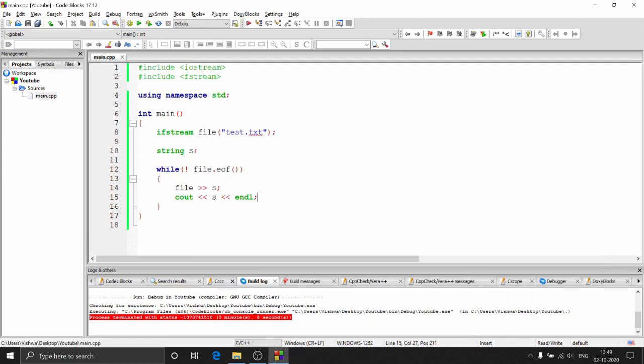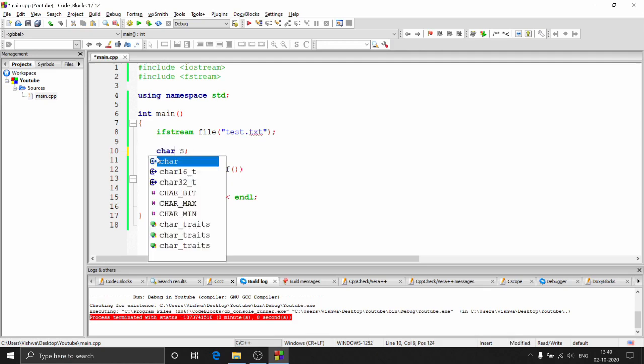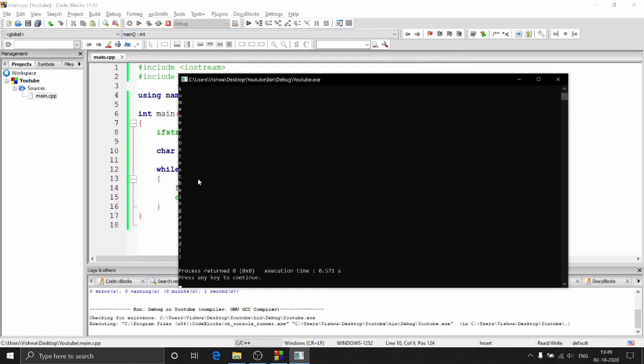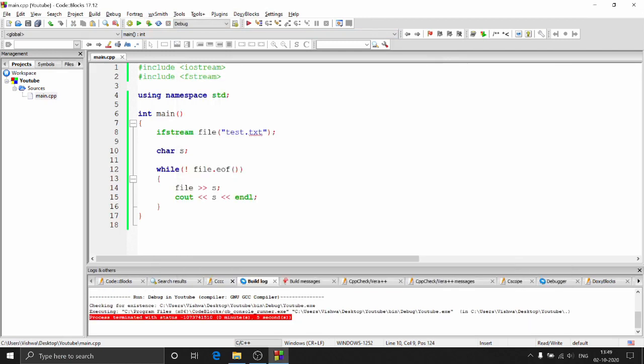If I need character by character, it's almost the same thing. I just change this to char, run this again, and I'll be getting every character in my file. So this is how you read character by character. And if you want to read line by line, it's a little bit different. You don't read to the end of the file. What you will do is read the lines one by one until you reach the end of the file.